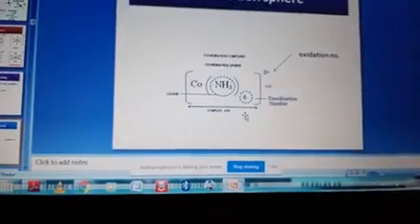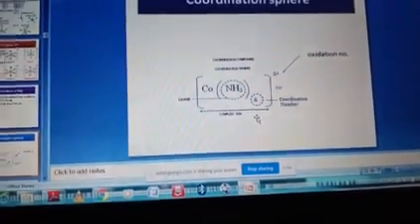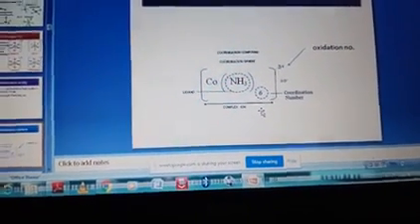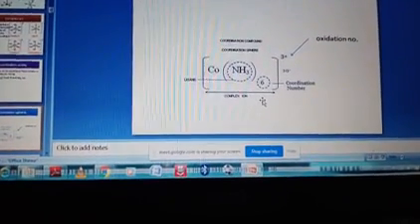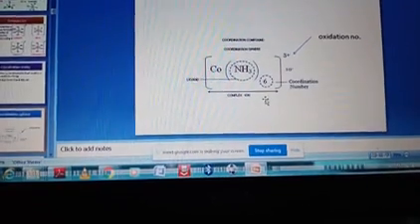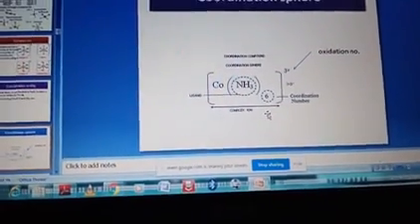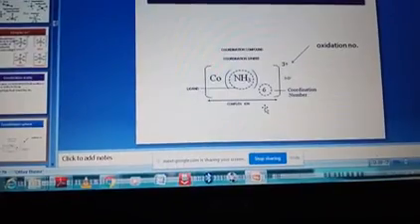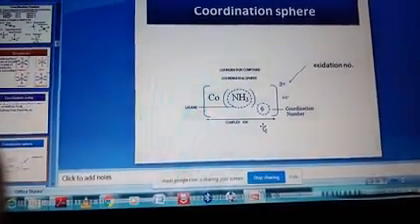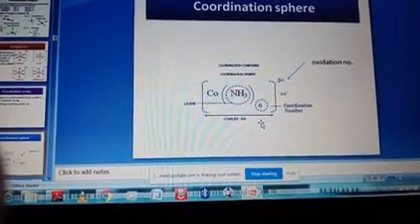Here in this picture, [Co(NH3)6] with 3 Cl minus. So the 3 Cl minus is what we call counter ions.